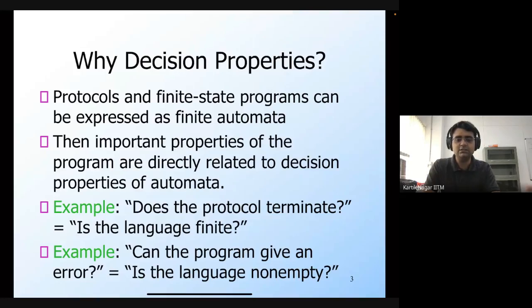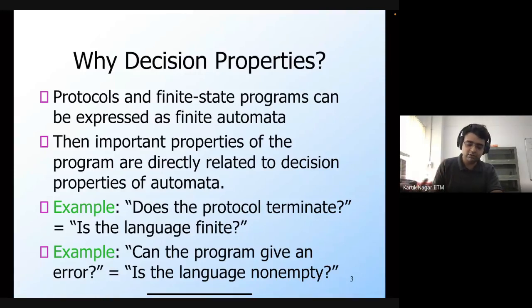This process is also called verification of programs, and asking this question is the same as asking the decision property: is the language corresponding to the automaton of the program empty or not? Generally, we would express this error as an error state in the finite automaton corresponding to the program, and this error state would be a final state. Therefore, if this error state is reachable, then the language would actually be non-empty. If the language is empty, then the error state won't be reachable, and therefore the program will be correct. It won't give any error.